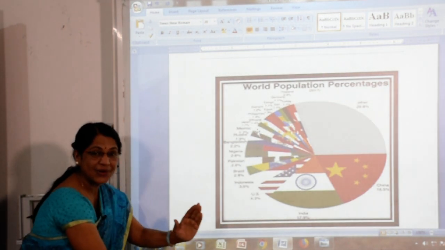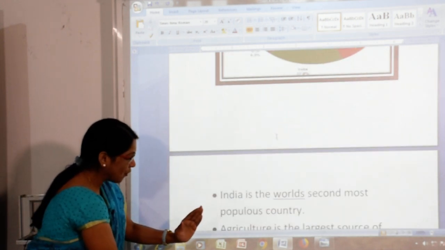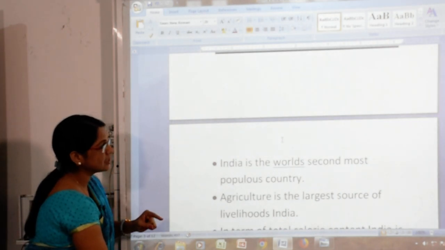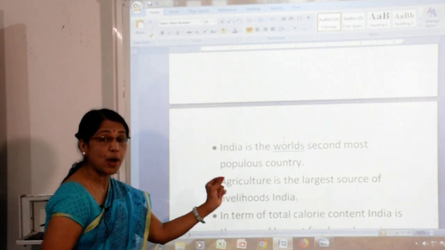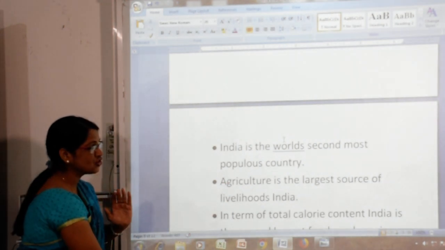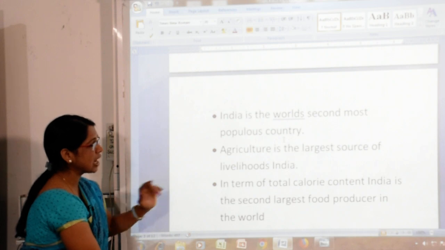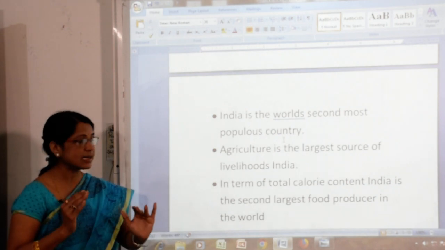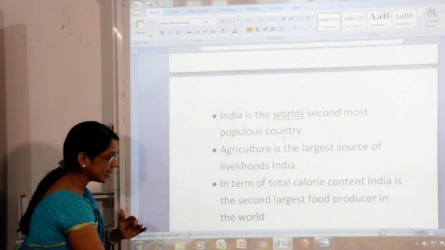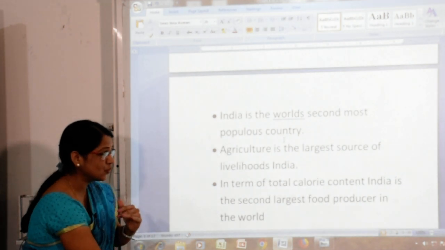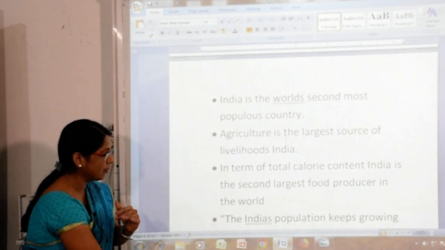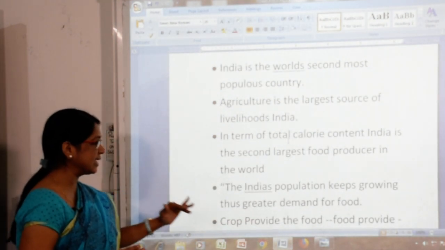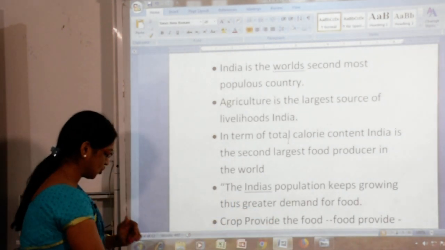Now further I am going to teach you the following points in reference to India. First, India is the world's second most populous country. Agriculture is the largest source of livelihood in India. In terms of total calories contained, India is the second largest food producer in the world. And India's population keeps growing, thus greater demand for food.